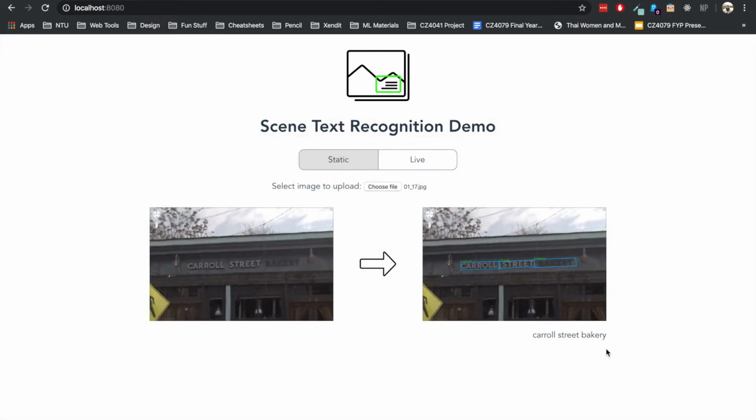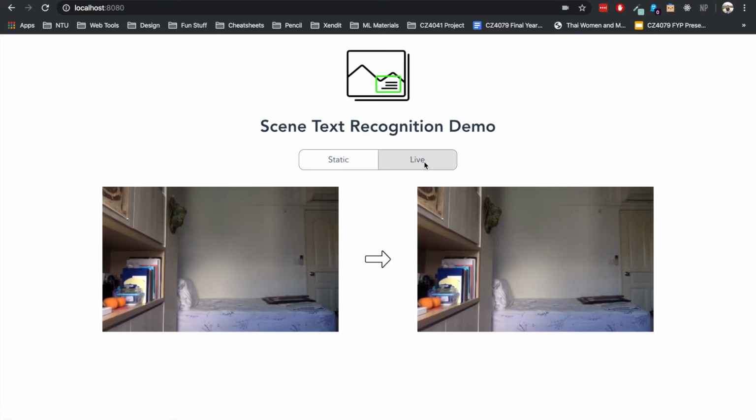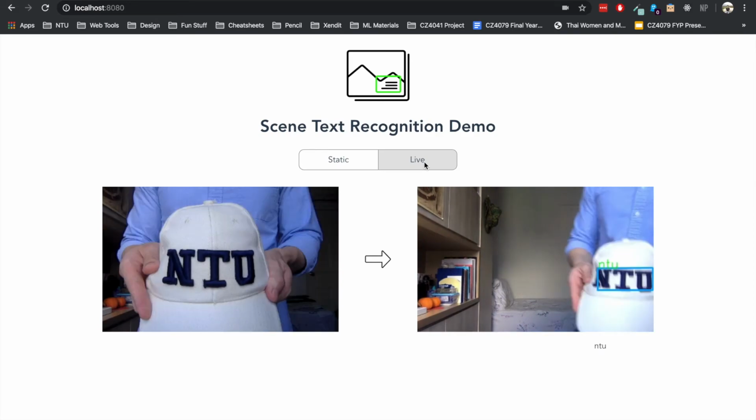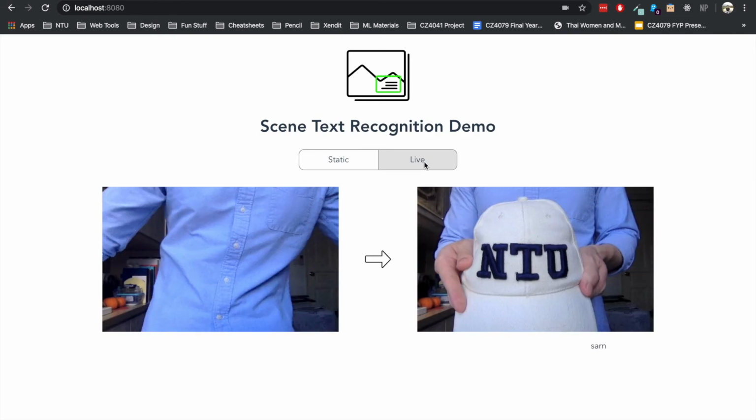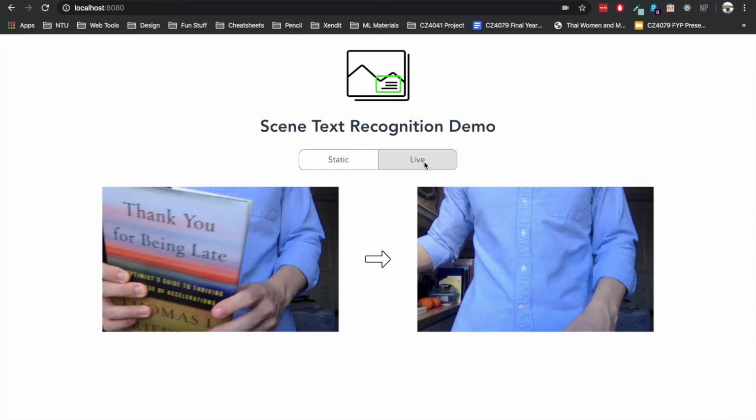For the live recognition feature on the web application, it functions just the same as the program, just with a proper UI this time, showing the original camera feed on the left and the computed frames on the right, along with the detected text arranged as below.